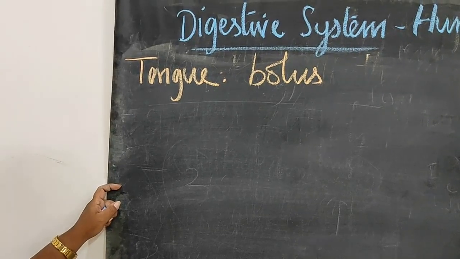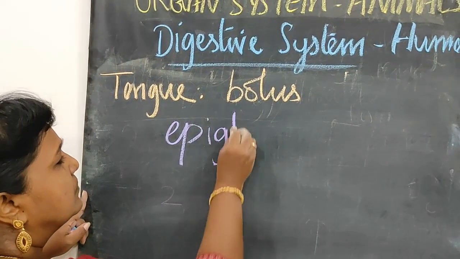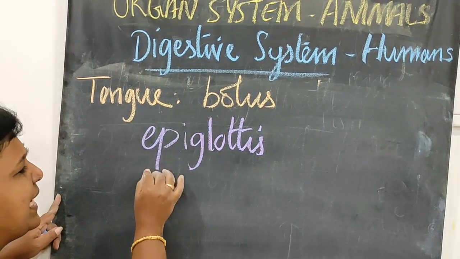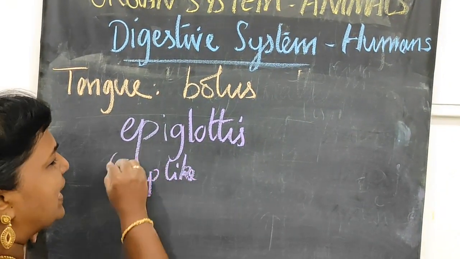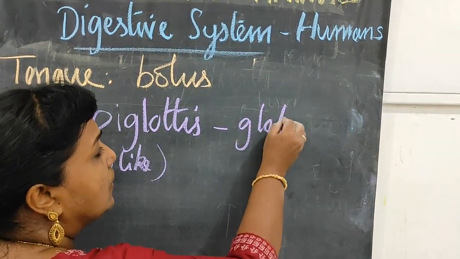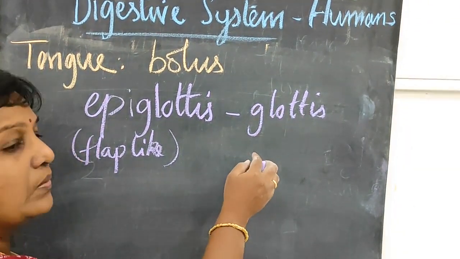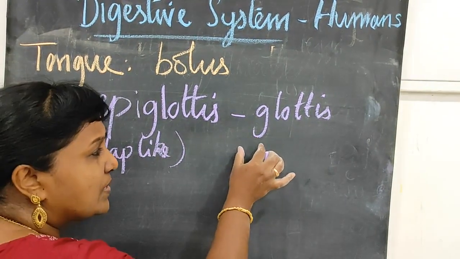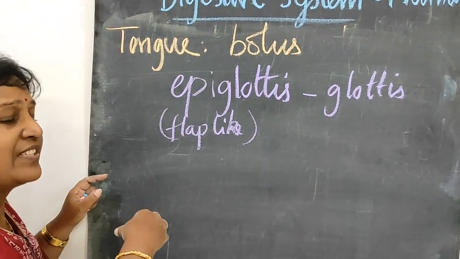Now during swallowing, the epiglottis, which is a flap-like structure, closes the glottis. The glottis is the beginning of the trachea. So the epiglottis closes the glottis and prevents the entry of food into the trachea.